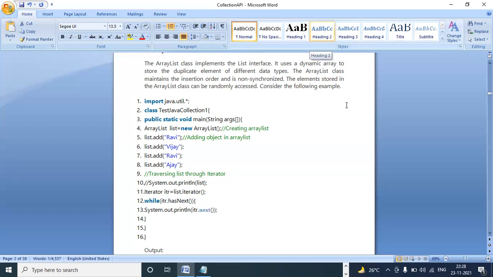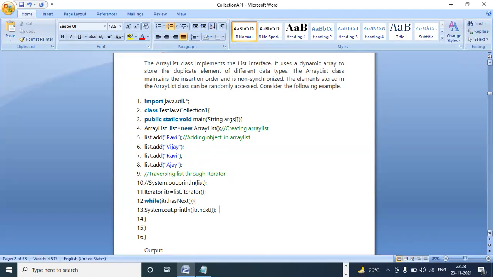Next calls the available object and the iterator object. So itr.next immediately prints the first value. Again, come back here, line number 12, and it checks again. How many elements are there? Three elements are there now. Now it will print Vijay; like this the while loop runs up to Ajay. When the elements are completed, it goes here and it does not have any element after the last element, so it returns false. Then the statement will exit.